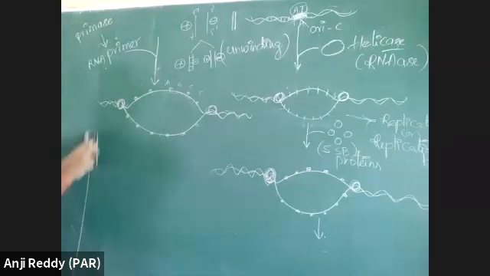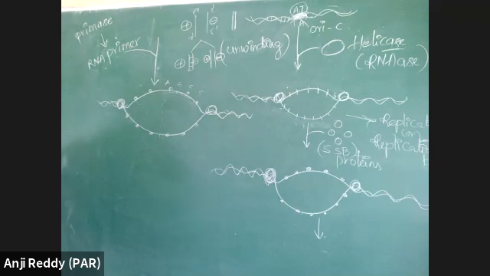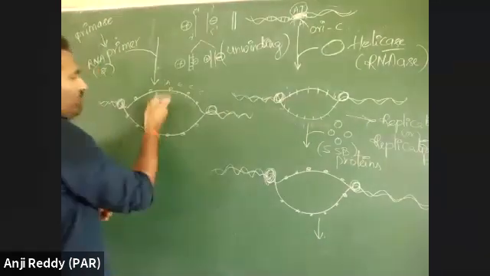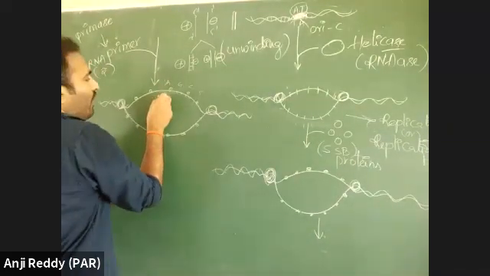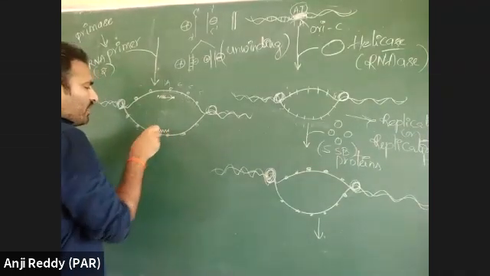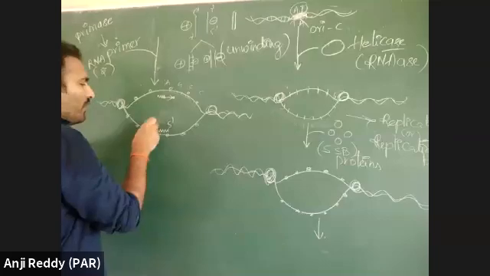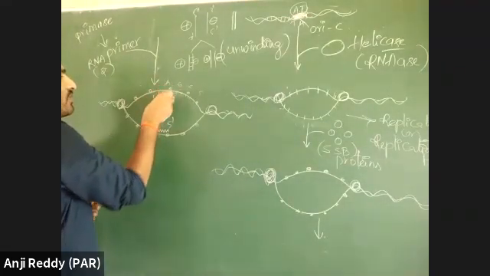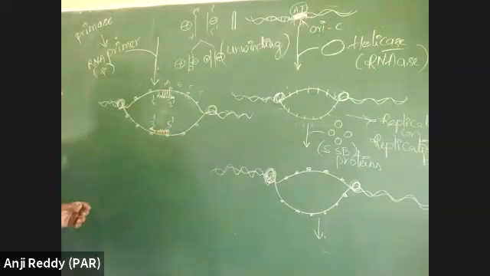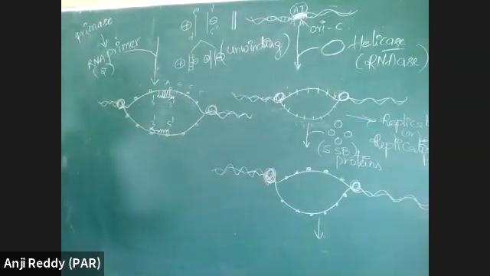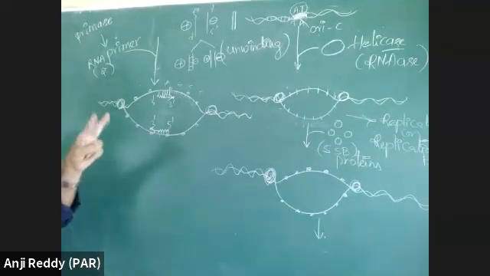An RNA primer is a short oligonucleotide chain that provides the hydroxyl group. Usually two RNA primers are added here. One RNA primer is added here and another RNA primer is added here. One is in the 5' to 3' direction, another is also 5' to 3', but in opposite directions. In opposite directions, two primers are added.